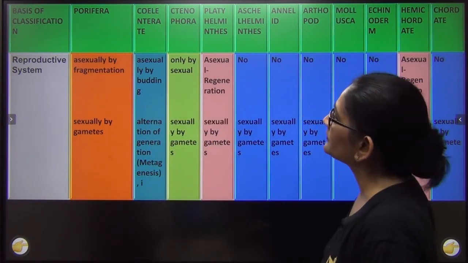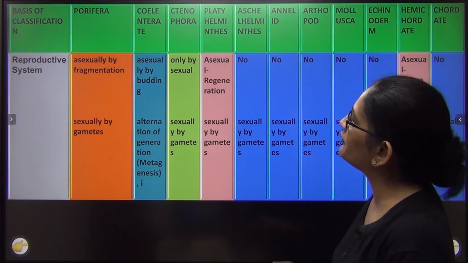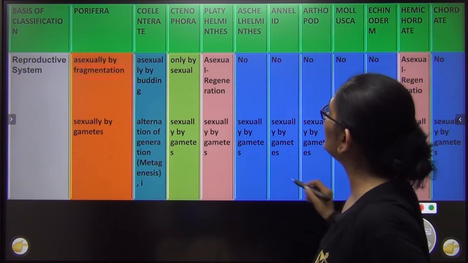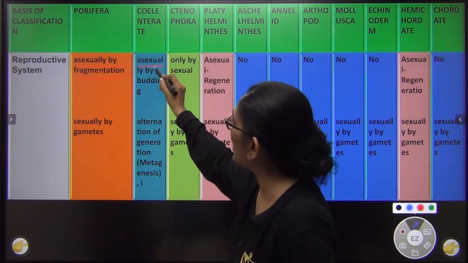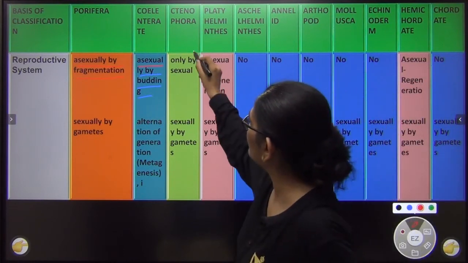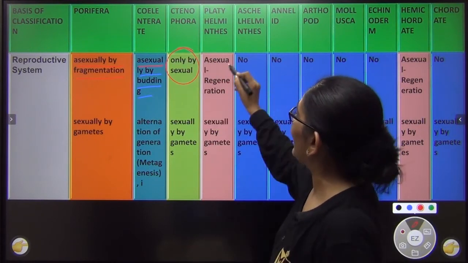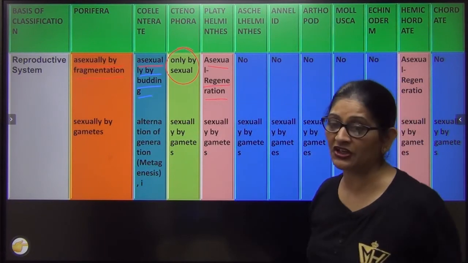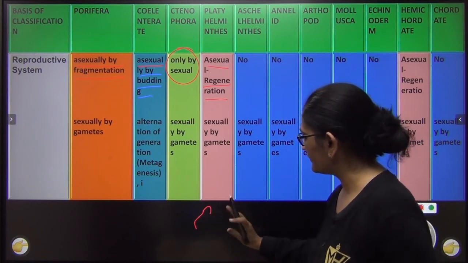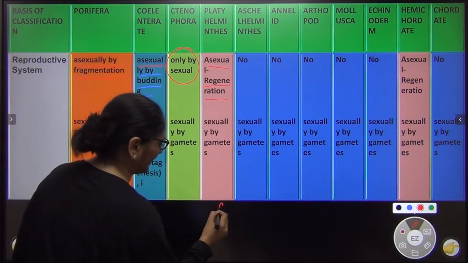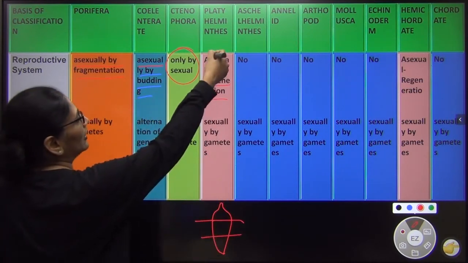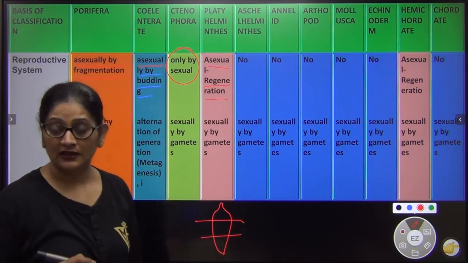Asexual reproduction is found in few of them, like in Porifera it is by fragmentation. In Coelenterates, you know Hydra, they have budding. Then in Ctenophora, it is only sexual. In Platyhelminthes, you know they show regeneration. They have the highest power of regeneration. If you cut a planaria into pieces, each piece will regenerate into a new planaria. You have learnt it already in class 10.